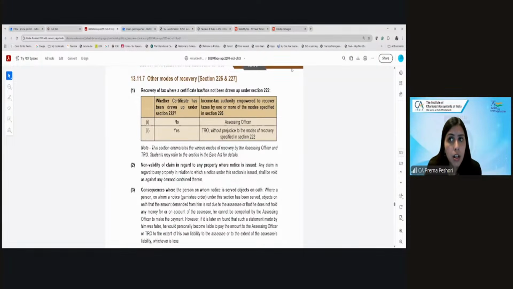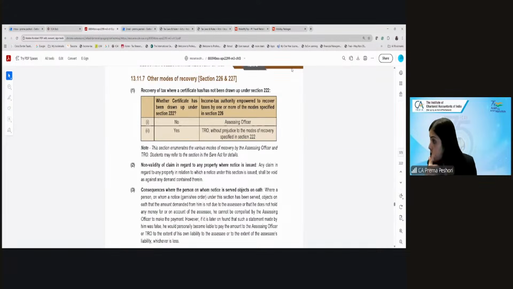Now, let's say for example the recovery cannot be made, and you have a property in relation to which a notice has been issued, then nobody else can claim in regard to that property. Nobody else can say, okay, I was going to purchase this.